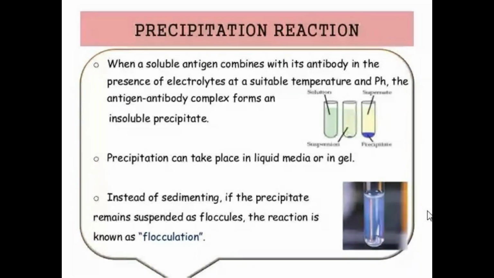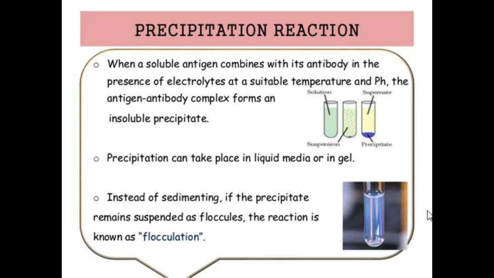This precipitation reaction can take place in liquid medium or in gel. Different processes occur when antigen and antibody combine: precipitation, agglutination, flocculation. If the precipitate is insoluble and sediments, that is called precipitation.